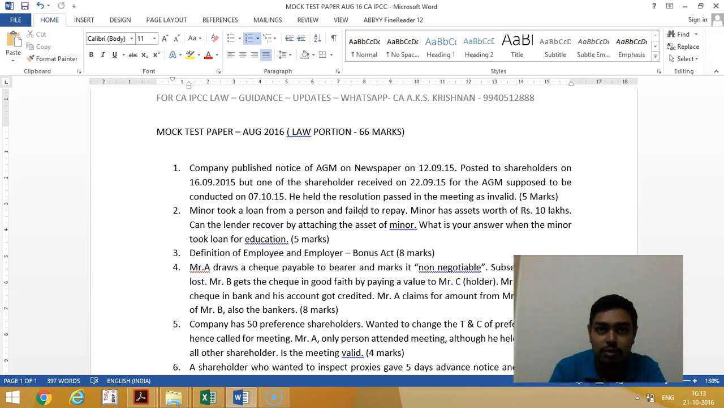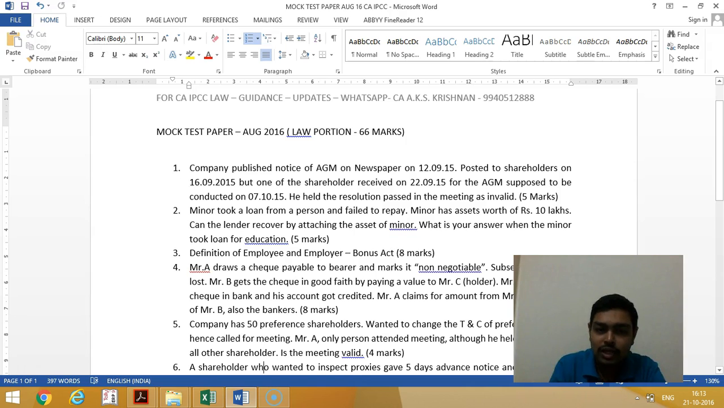This case is from Mohori Bibi's case law, so the lender cannot attach the assets. Will your answer be different if the lender gave the money for the purpose of education? If it's for education, this is for the necessity of the minor, hence it can be recovered from the minor's property. In case of education, it can be attached. In case of other than necessities, it cannot be attached.